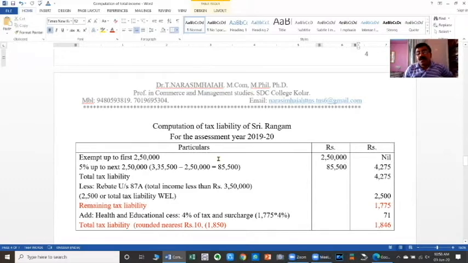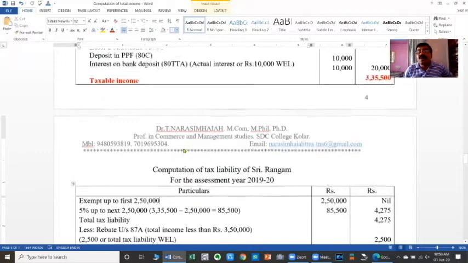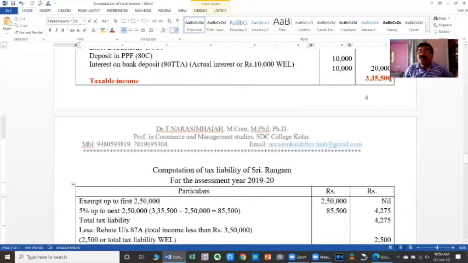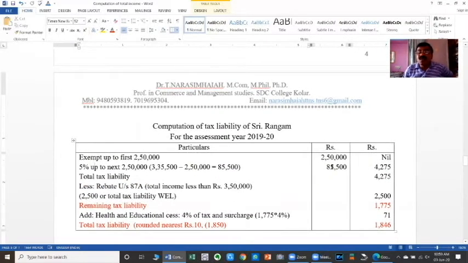60 years. So being a non-senior, the first 2,50,000 is completely exempted from tax. From the total 3,35,500, 2,50,000 is exempted and its tax amount is nil. The remaining balance is only 85,500, and on the 85,500 we have to charge tax at the rate of 5%. So 85,500 into 5% is equal to 4,275. Therefore, the total tax is 4,275, and a rebate.